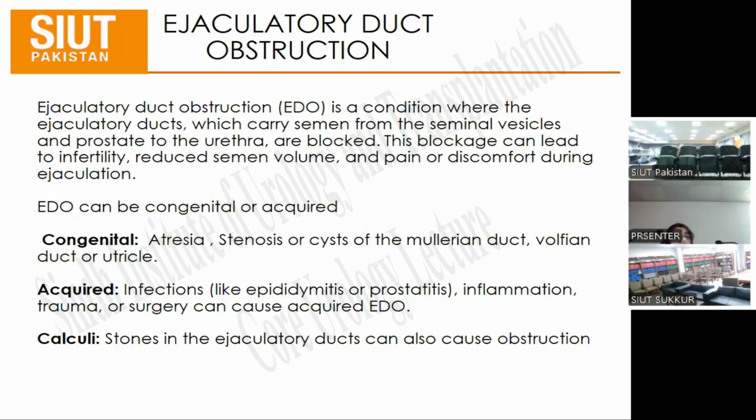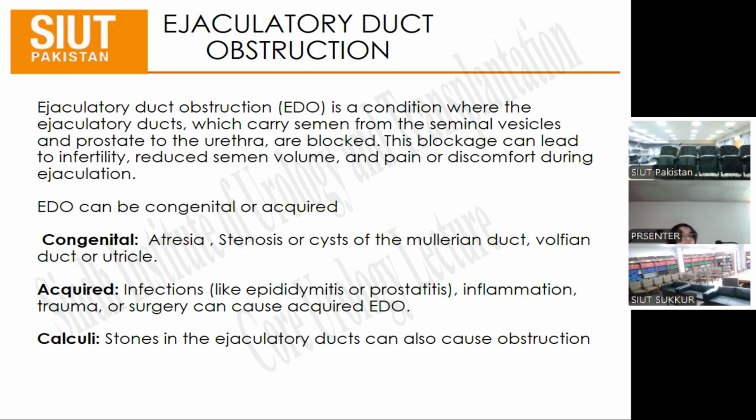Ejaculatory duct obstruction is a condition where the ejaculatory ducts, which carry the semen from the seminal vesicles and prostate to the urethra, are blocked. The blockage can lead to infertility, reduced semen volume, pain, and discomfort during ejaculation. These causes are basically defined as congenital, acquired, and calculus.